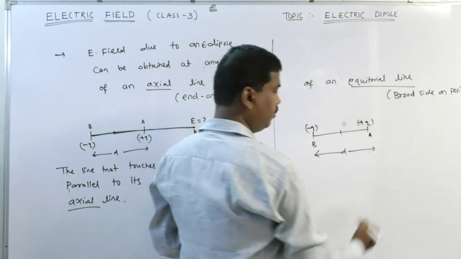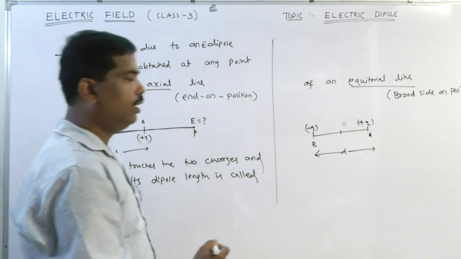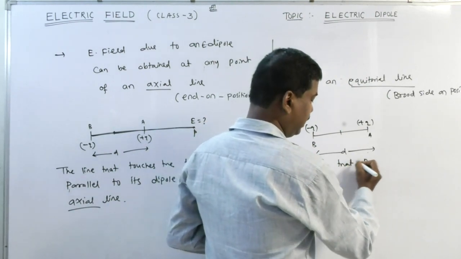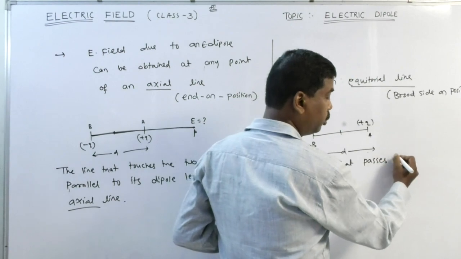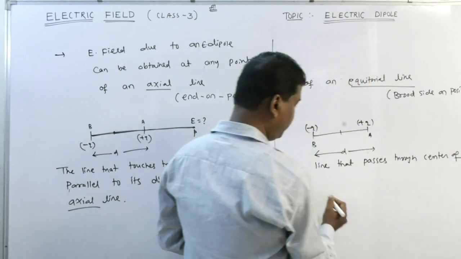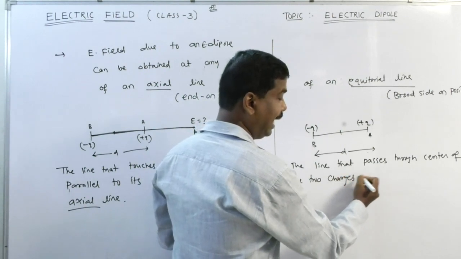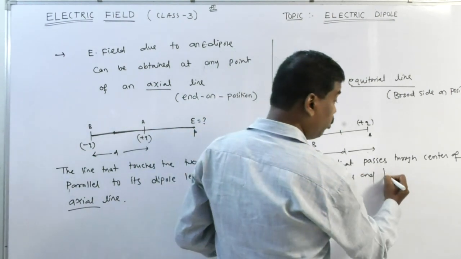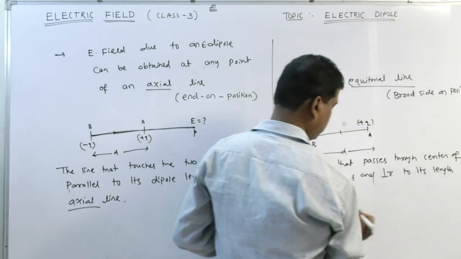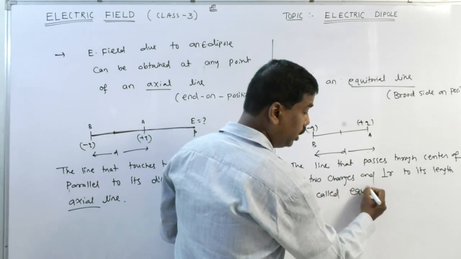Same thing I mentioned for the dipole. The line that touches the two charges. Here I will write it. The line that passes through the center of the two charges and is perpendicular to its length is called the equatorial line.